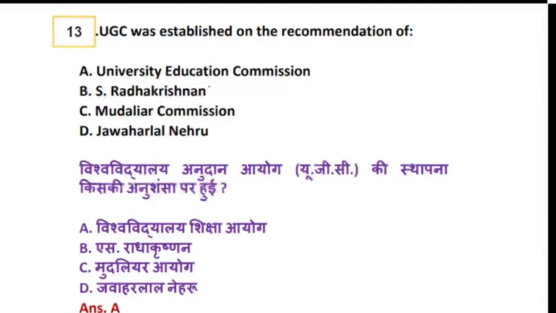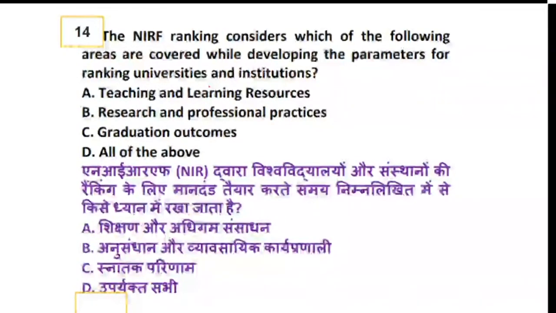So basically, UGC was established on the recommendation of what? On the recommendation of University Education Commission. That is option A. UGC was established on the recommendation of University Education Commission. Now, question number 14. Question 14 is talking about the NIRF ranking. It asks which of the following areas are covered while developing the parameters for ranking the universities and institutions.